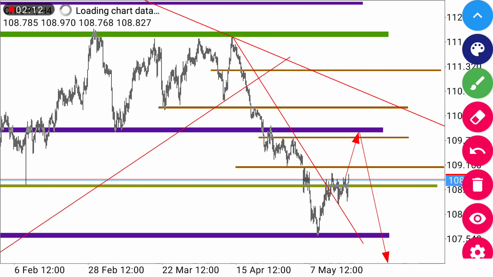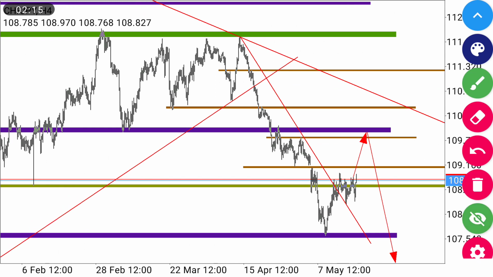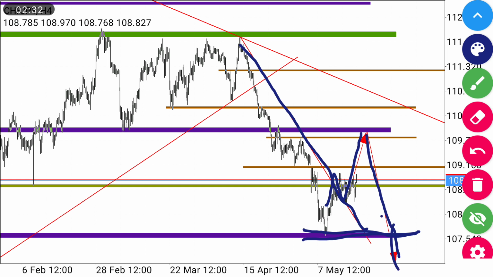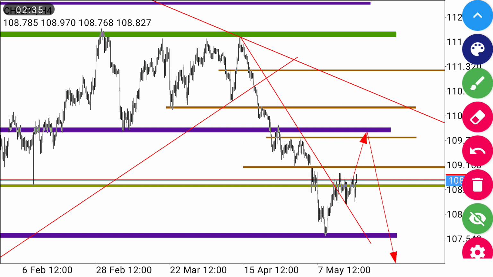On CHF JPY, there is a downtrend line which has been broken, and it has been retested. So we're anticipating price to move toward this zone, which was broken. Then from there we are expecting price to continue moving down, while it will break this purple zone and continue moving further down. So for the next week, we're going to be looking for a temporary uptrend or bullish direction. Then from there, our long-term direction is bearish. And the reason behind the bullish move, we can also see a double bottom.